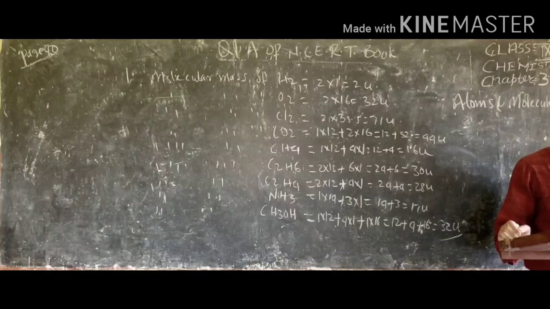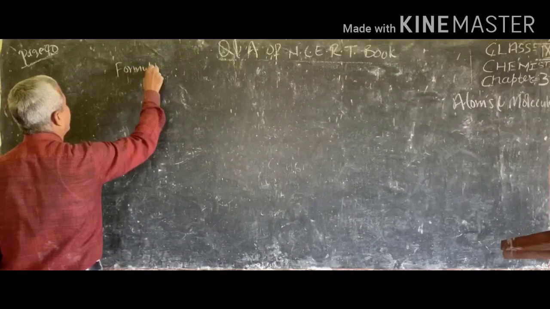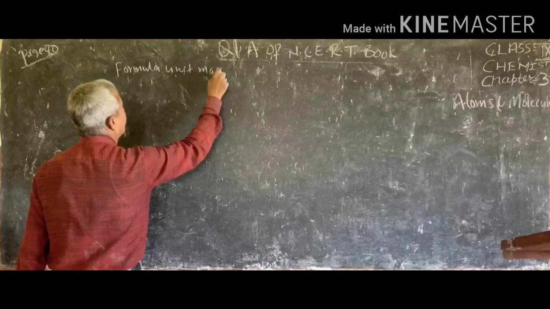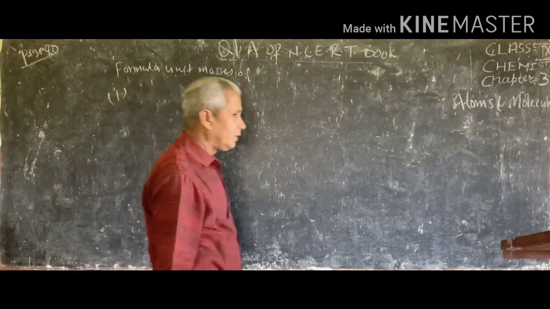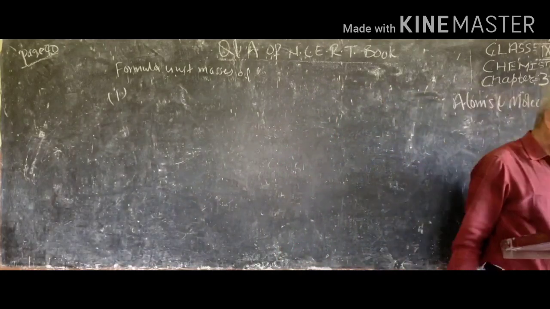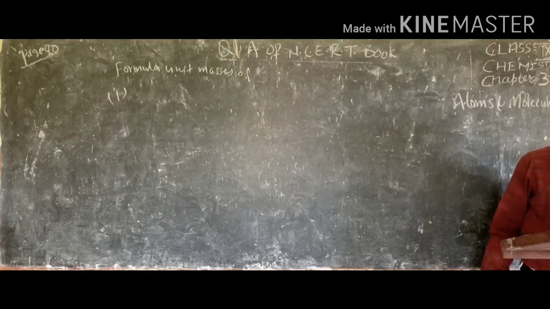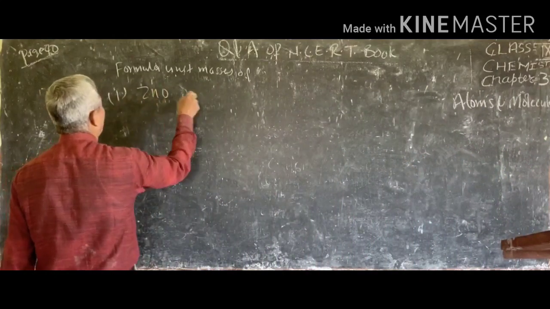Now calculate the formula unit masses of ZnO, Na2O, K2CO3. Formula unit mass of number 1 is ZnO.